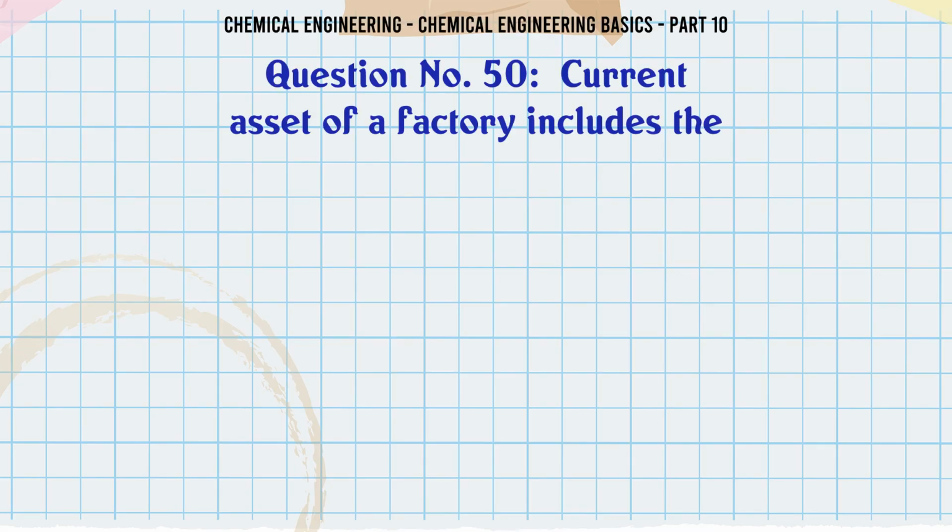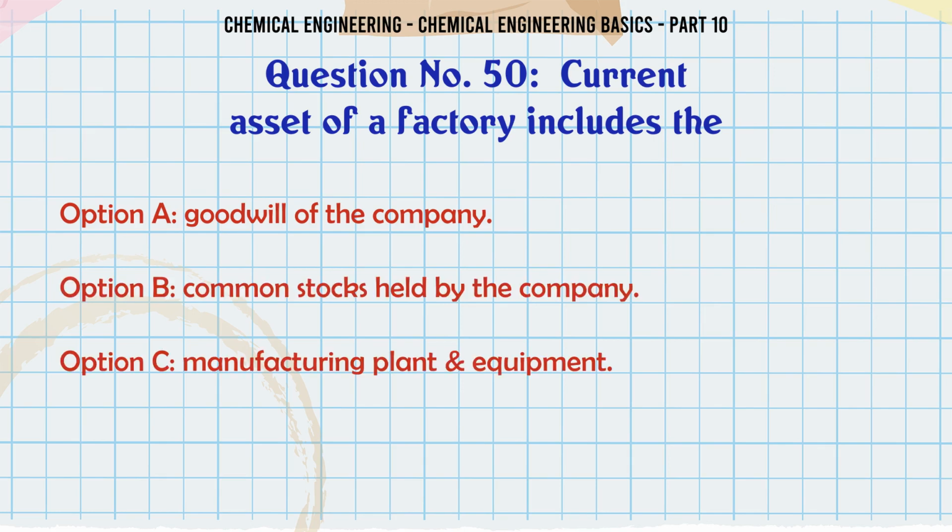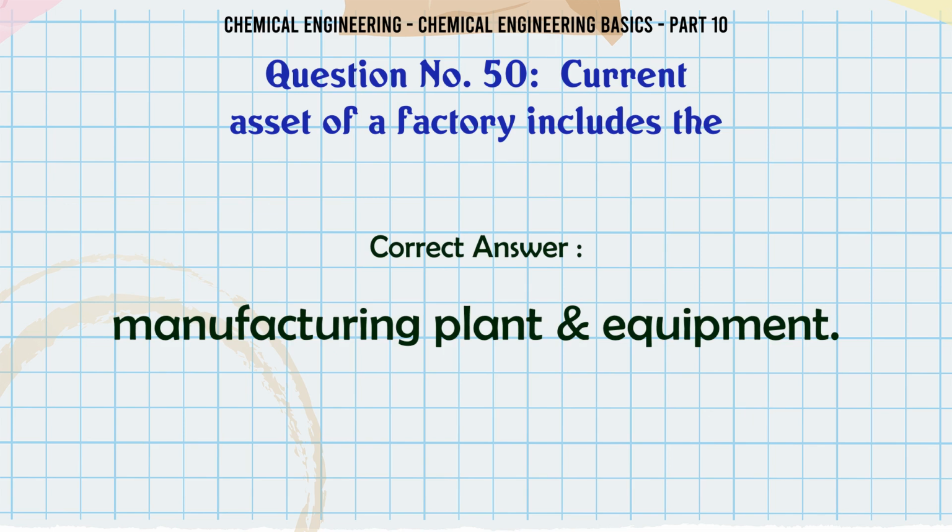Current asset of a factory includes the A. goodwill of the company. B. common stocks held by the company. C. manufacturing plant equipment. D. inventory. The correct answer is manufacturing plant equipment.